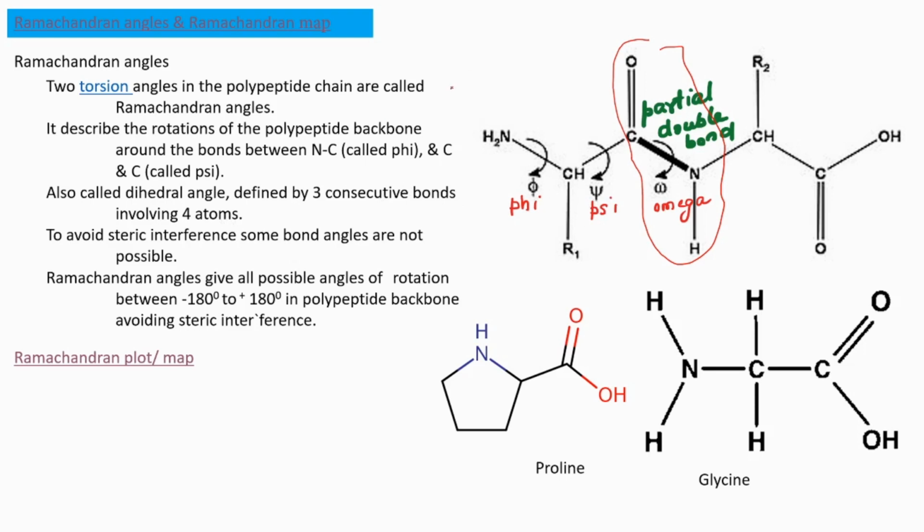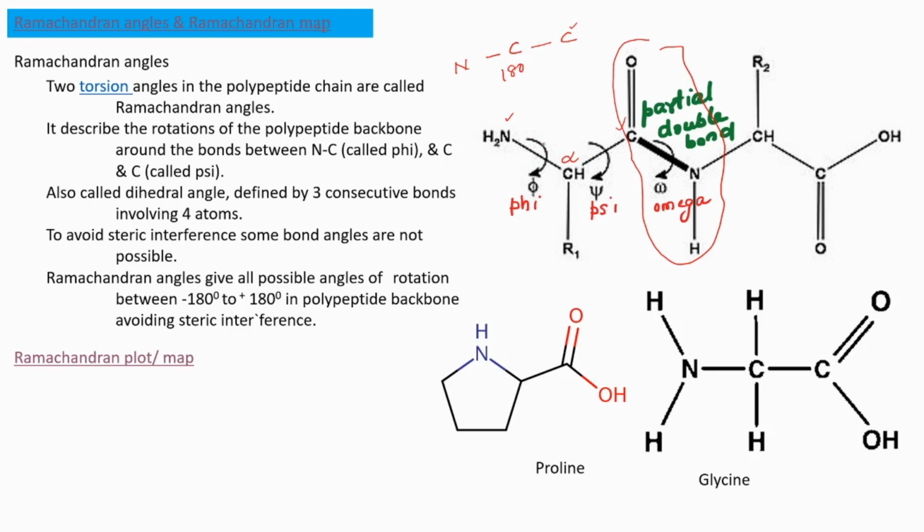And one more thing, its degree is 180. How does it come to 180? Look here, this is the alpha carbon, this is the alpha carbon, and to its one side there is another carbon, and to the other end there is nitrogen, this one and this one. If that polypeptide chain is fully extended, its plane will be 180 degrees, right? The bond angle will be 180 degrees.